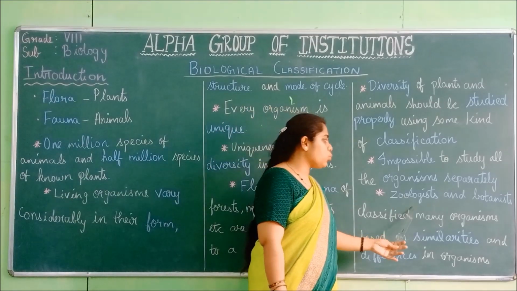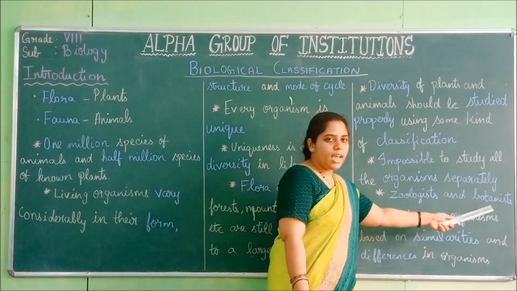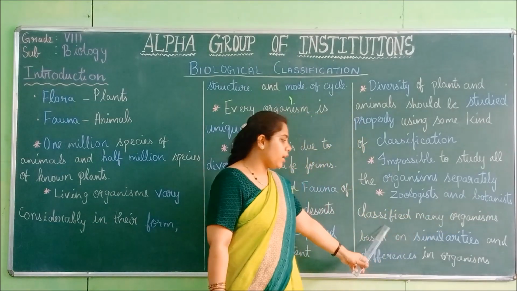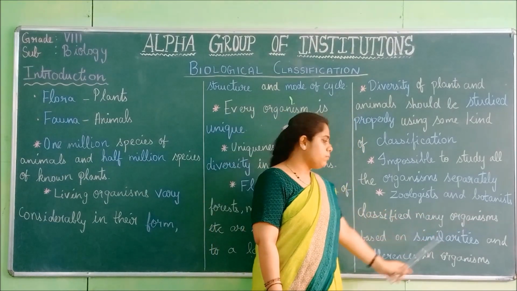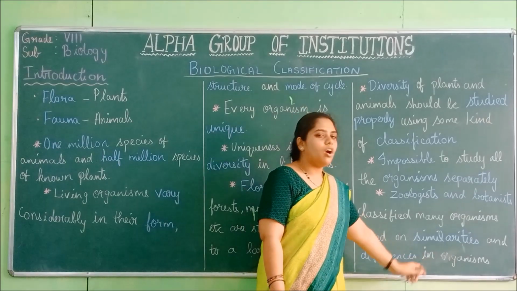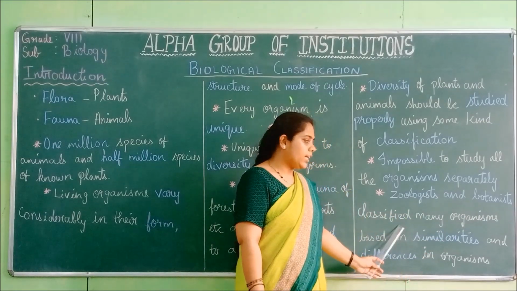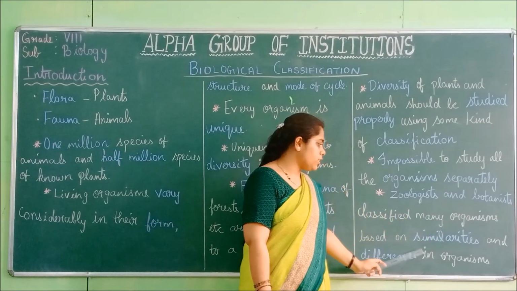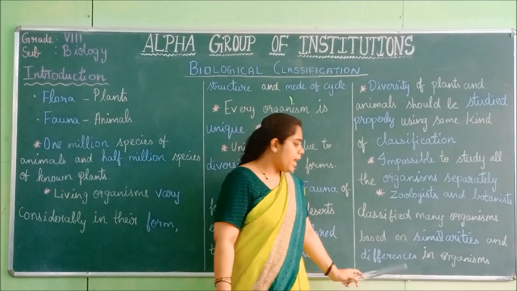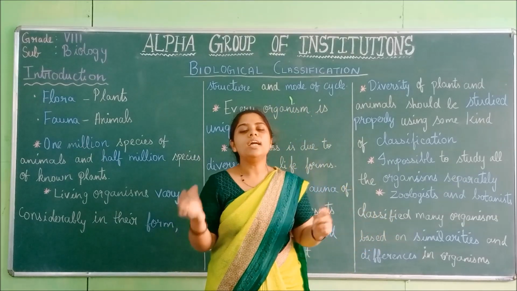And finally, zoologists, people who study animals, and botanists, people who study plants, classified organisms based on similarities and differences. They put organisms with similarities into one group, and those groups were compared with one another to know the differences.